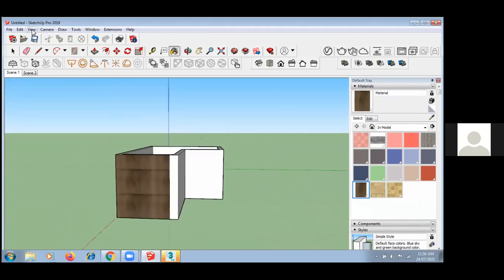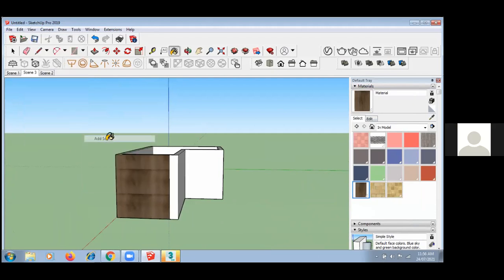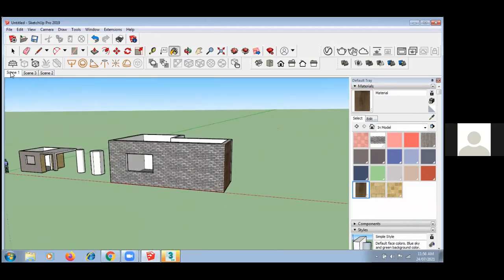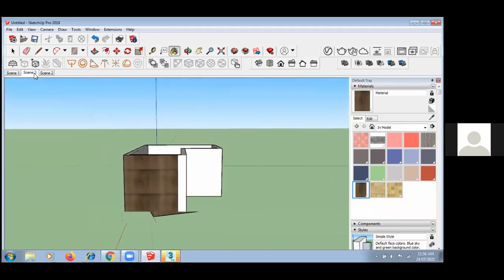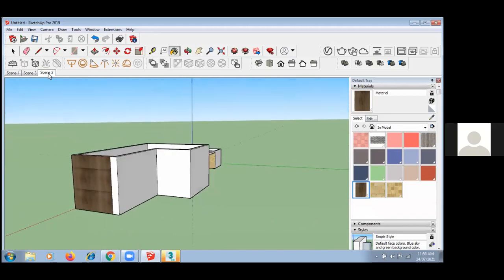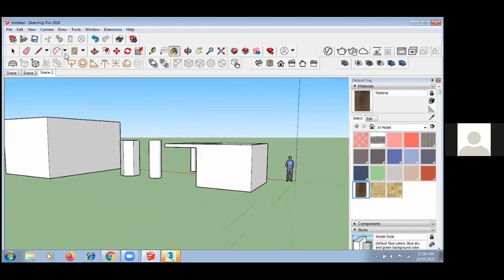So I can go to view, animation, and add scene. So here I have different scenes. Directly I can click on scene 1, and it will rotate and give me this scene. If I want to work with this scene, you can directly click on this. So I can work fast.